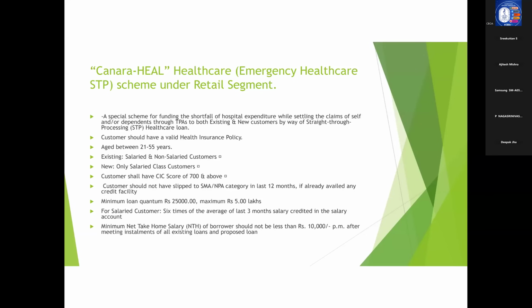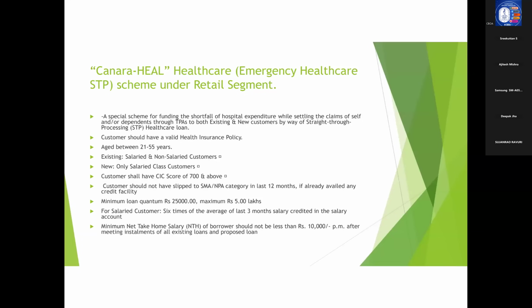So I have a shortfall of 1 lakh. That 1 lakh, the bank can fund to the customer through this particular scheme that is called Canara Heal. As the name suggests, the topmost requirement is that the customer should have a valid health insurance policy to be eligible for Canara Heal. Now, the next important feature is the age of the borrower, which should be between 21 to 55 years.